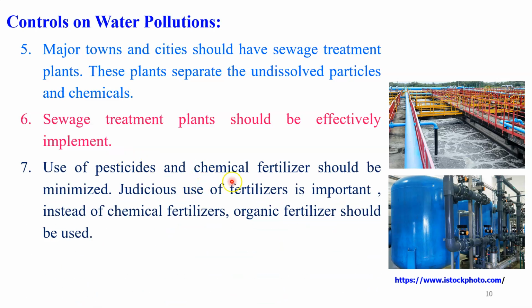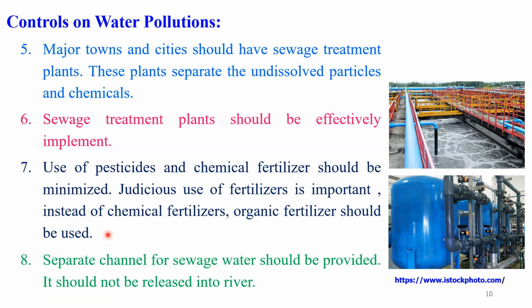Use of pesticides and chemical fertilizers should be minimized. Judicious use of fertilizer is important. Instead of chemical fertilizer, organic fertilizer should be used if you want to increase agricultural productivity or increase soil fertility.